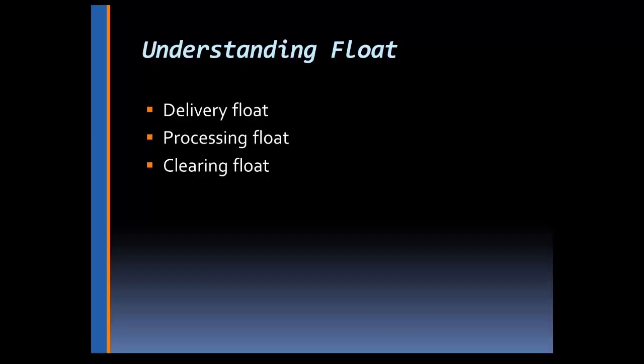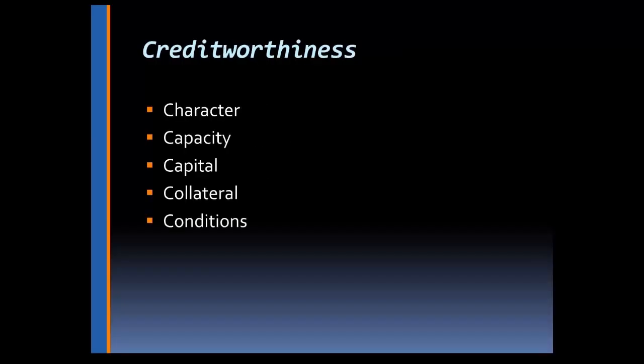We talked about accounts payable, and you need to look at this in 2 ways. Right now I'm going to talk about creditworthiness in terms of you granting credit to a customer, but when a vendor grants credit to you, they're going to be looking at the same type of criteria. Character, capacity. Do we have character?